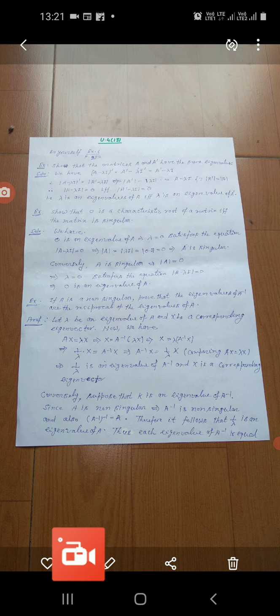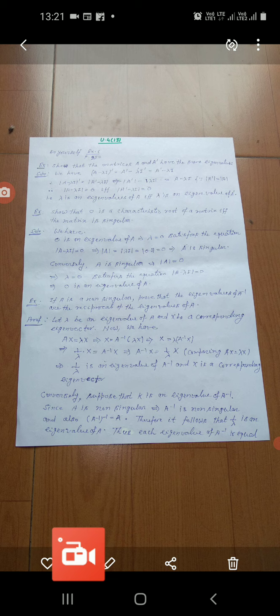And now we compare with Ax is equal to lambda x. We see that 1 upon lambda is an eigenvalue of A inverse, and x is a corresponding eigenvector. Okay,